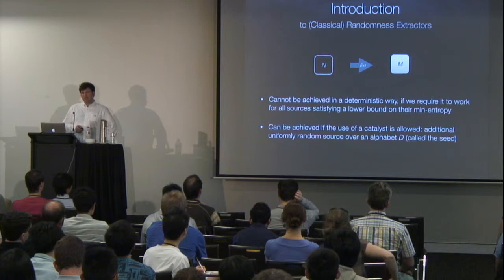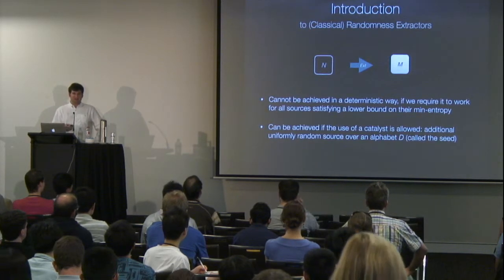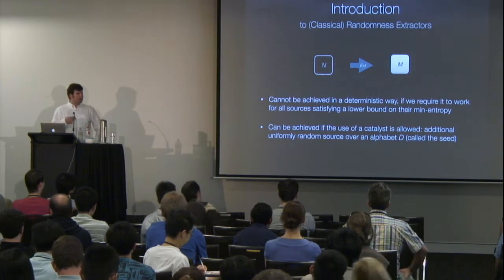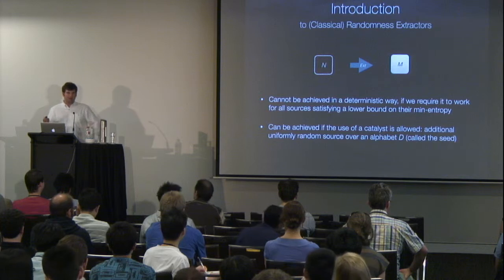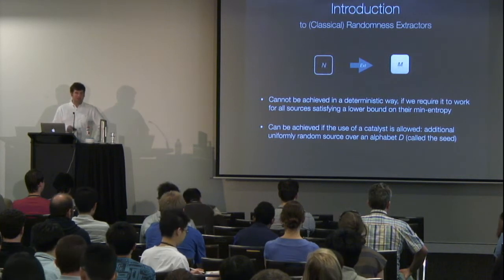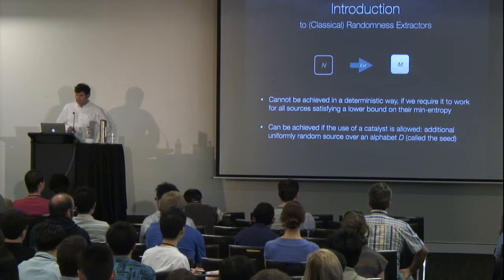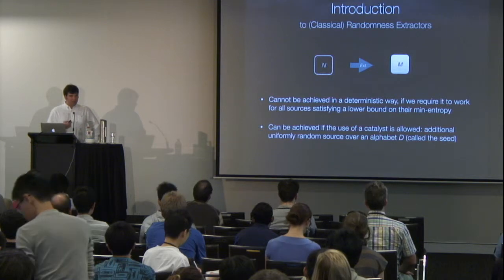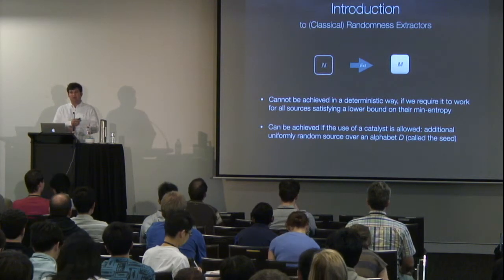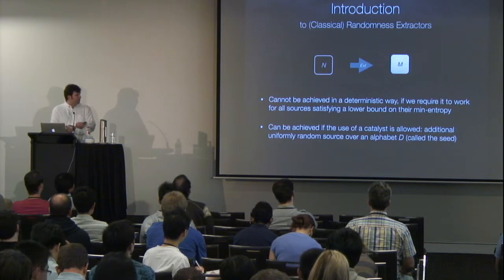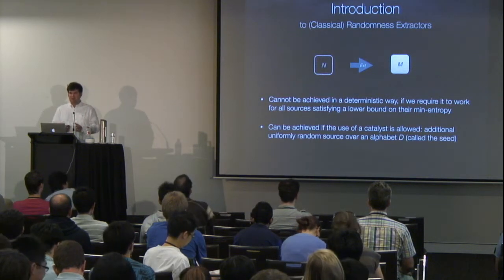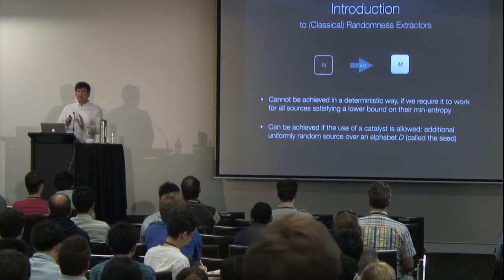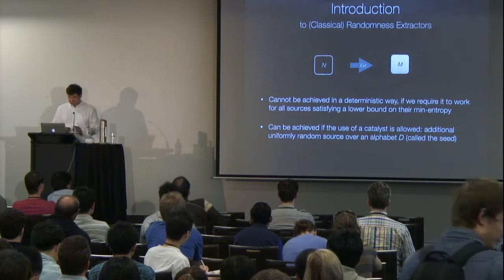However, we can achieve it if we allow the use of an additional catalyst, which will be an additional alphabet big D, and a uniform random source, so just some uniformly random bits distributed according to this alphabet. This is usually called the seed, and in the usual constructions one tries to reduce the size of the seed. The best you can hope for is that the size of the seed D becomes logarithmic in big N, so logarithmic in the input alphabet.